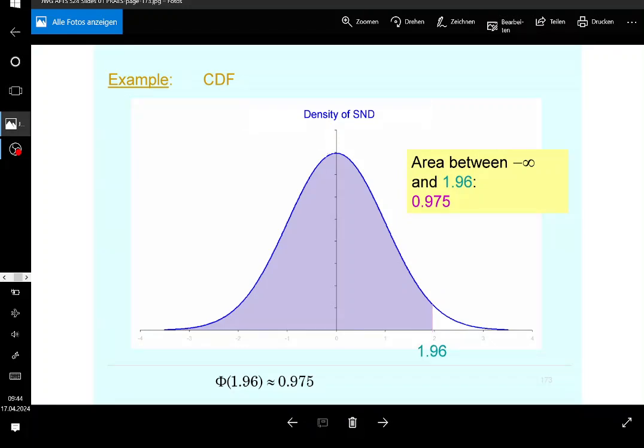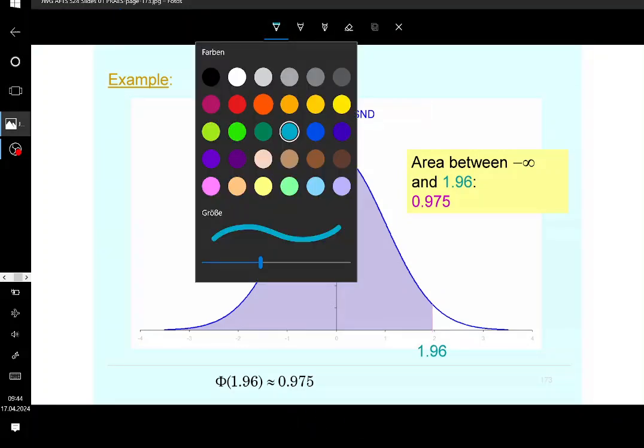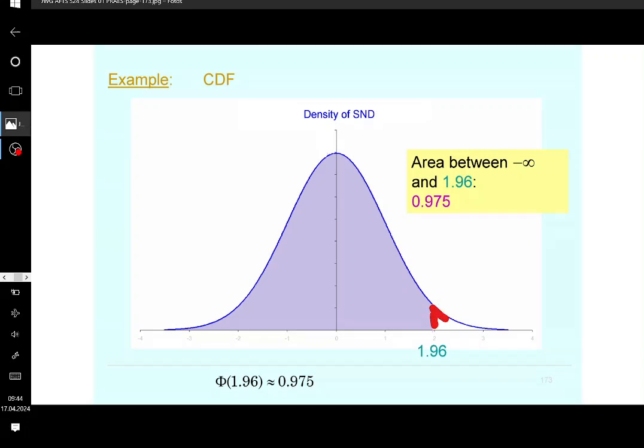Now, if this is 0.975, let me ask you this. This is not on the slide, but here is my actual question: how large is the tiny red area if the purple area is 0.975? That's right. So you have 2.5% on its right. If the purple area is 97.5% of the total area, which is equal to 1, of course, then the tiny red area to the right of 1.96 is going to be 0.025. Is this understandable? Because the total area of any density function is equal to 1. That's something that you need to know.